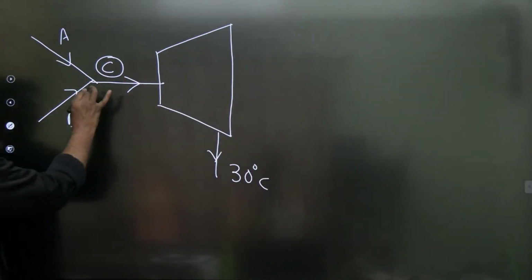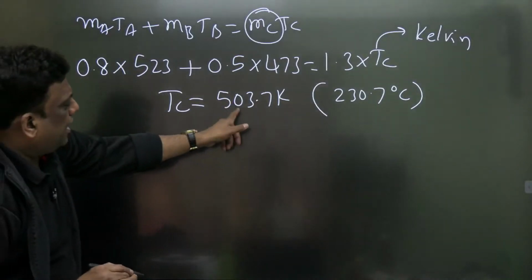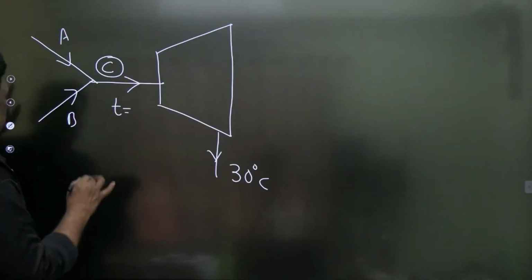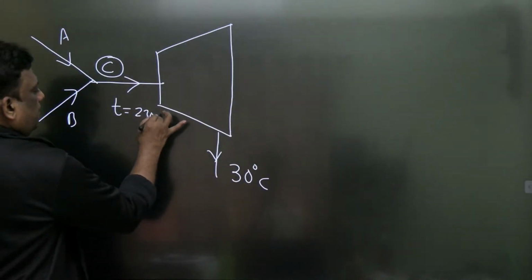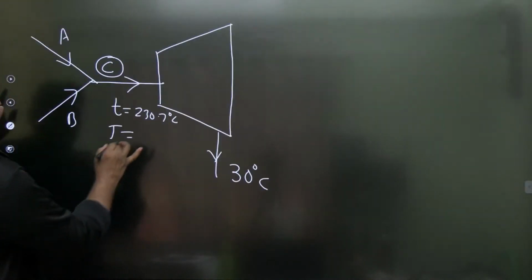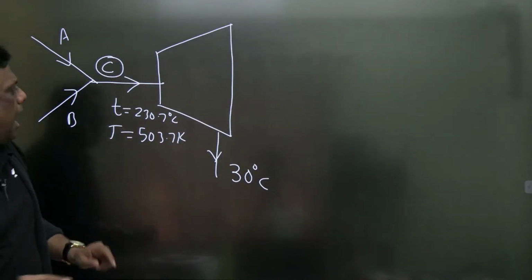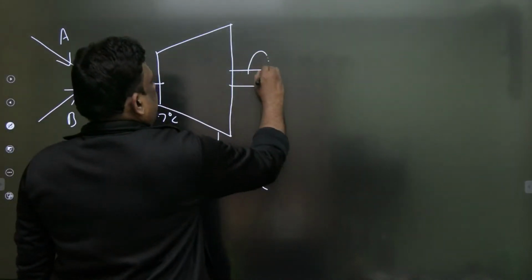At what temperature is it entering? Just now you calculated, it is 503.7 Kelvin or 230.7 degrees centigrade. So how do I calculate the power developed by the turbine?